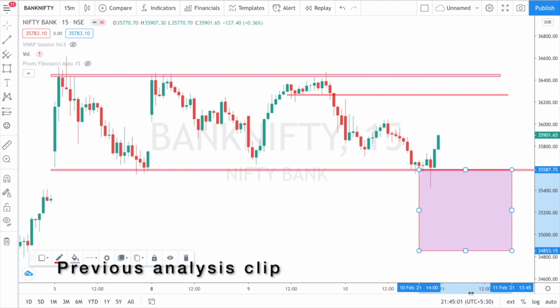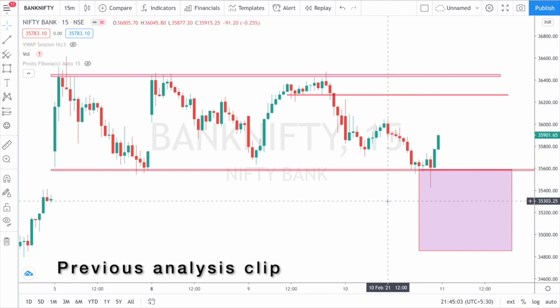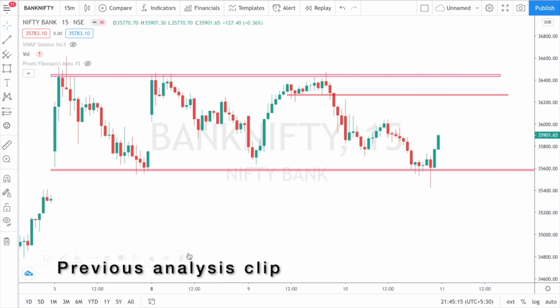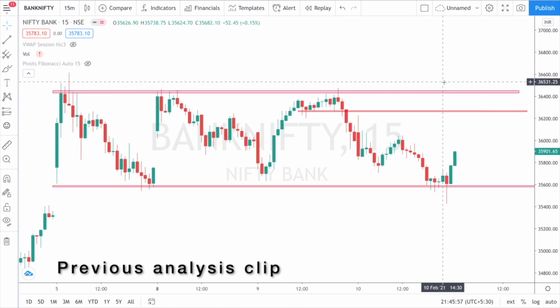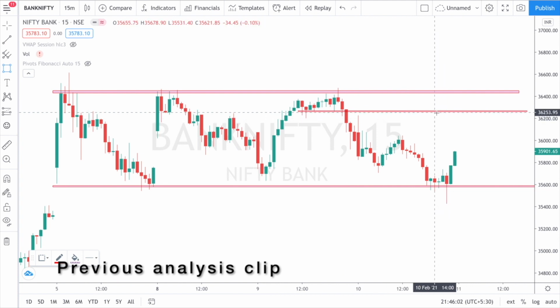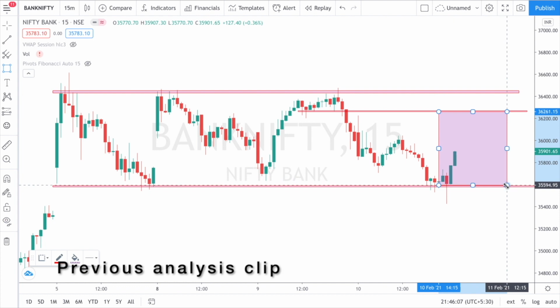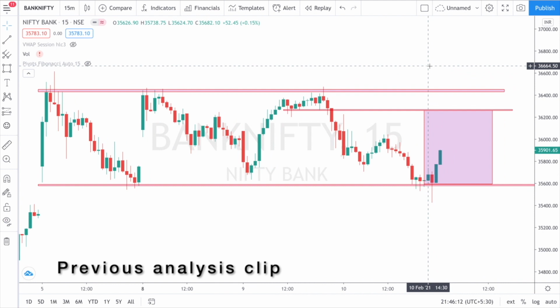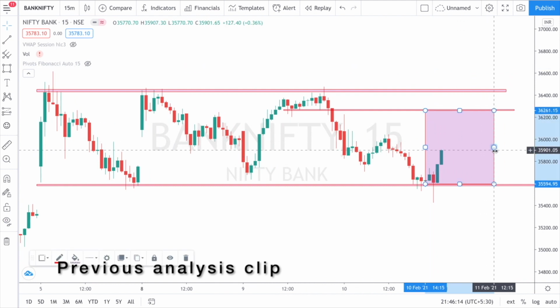Puts at all these levels below can be sold. We can easily get 100 points, 100 points, 50 points. Overall, we can collect almost 200 to 250 to 300 in premiums. That is the reason I will plan to sell put options. So overall, my expectation is not a trending day. Friday, maybe there can be a trend, according to me, maybe, not sure. But this is the range that I am expecting for tomorrow, this rectangle range.